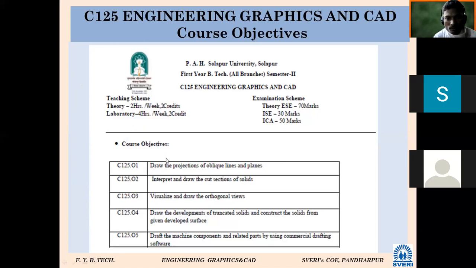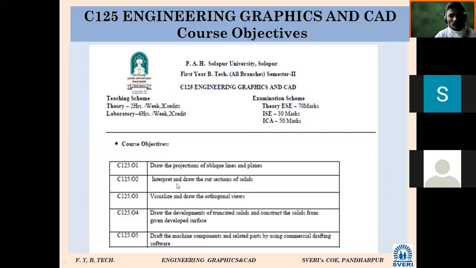Then we discussed what is a course outcome, what is a program, and many more things which are necessary to know. Our course is engineering graphics and CAD. The subject is a course, and your branch is a program. A program is nothing but maybe your civil engineering, mechanical engineering, computer science and engineering. And engineering graphics and CAD is one of the courses; engineering mathematics 2 is another course.